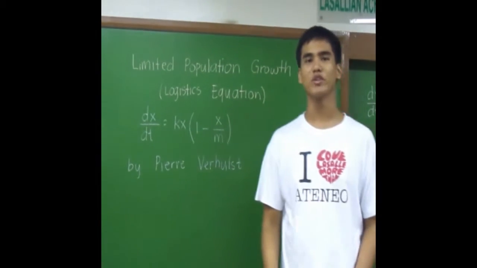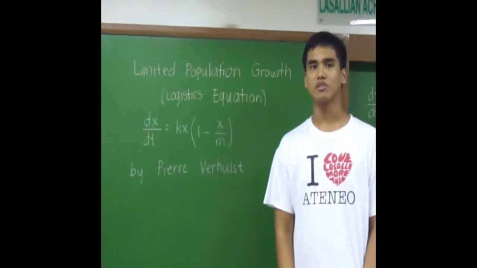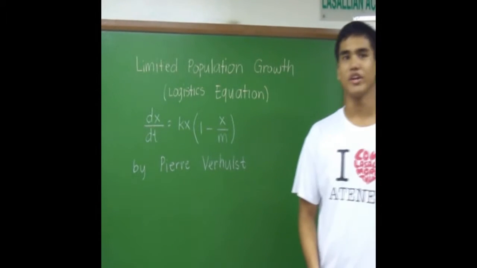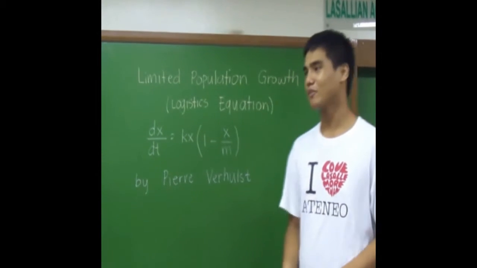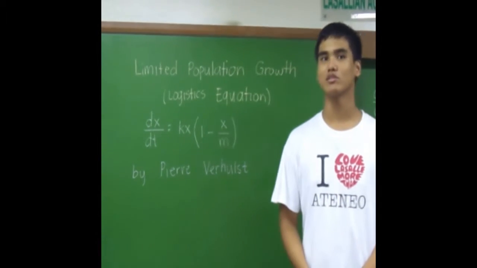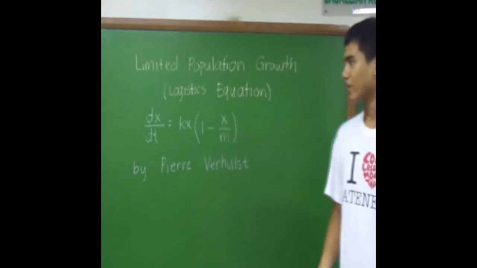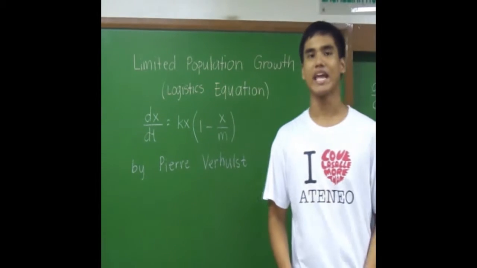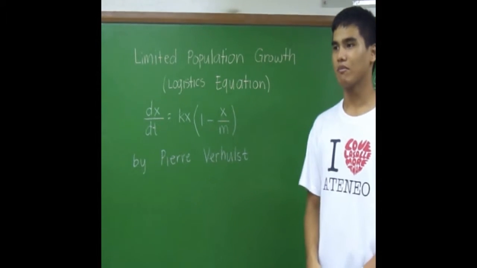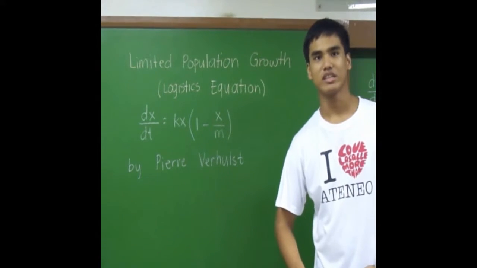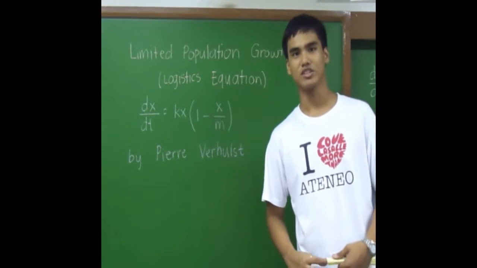In this problem, we're going to use a new approach. This is called the logistic equation. Now, the logistic equation is used when there is a maximum capacity in a certain population. The differential equation is dx over dt equals kx times the quantity 1 minus x over m, where x is the total population at any time t, k is the proportionality constant, and of course m is a constant which equals the total carrying capacity of a certain population.